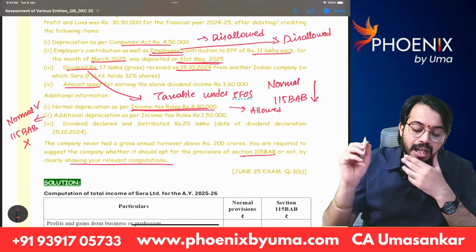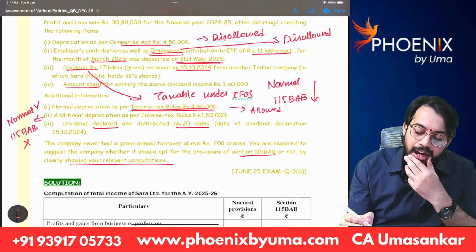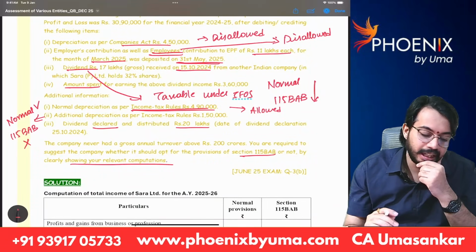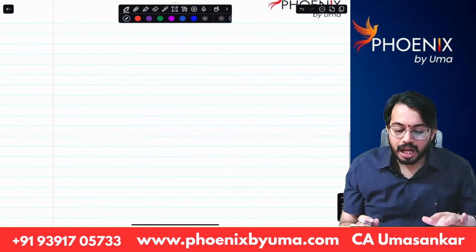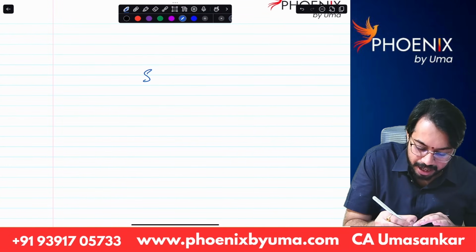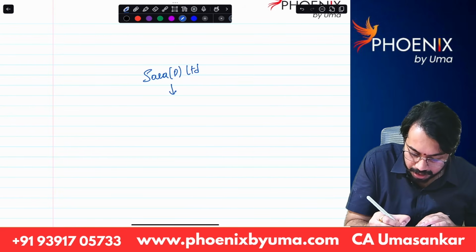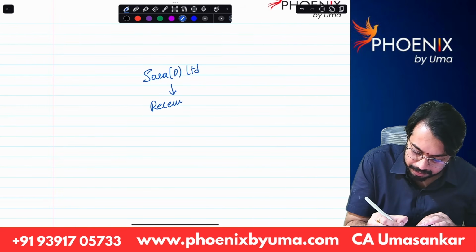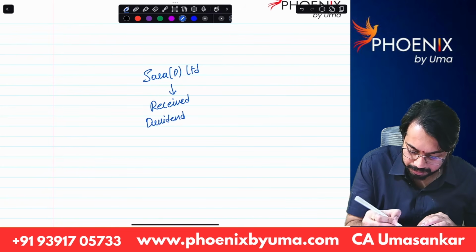Okay. Next, dividend declared and distributed, rupees 20 lakhs. Date of declaration of dividend. See, here two things are there. Tara Private Limited received dividend. How much is the dividend?